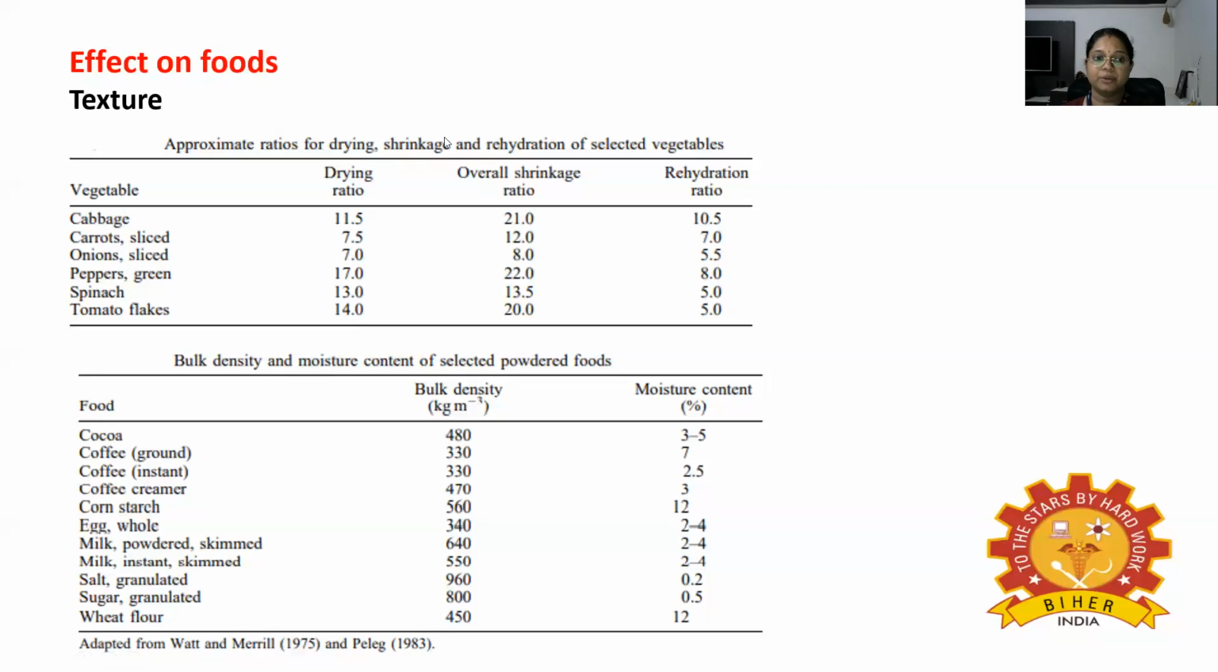So in the table you can see the approximate ratio of drying, shrinkage, and rehydration of selected vegetables. The drying ratios, overall shrinkage ratios, rehydration ratios, and all. And in the next table you can see the bulk density and moisture content of selected powdered foods, like cocoa, coffee, egg, milk, and all. Their bulk density and moisture content is also mentioned here.